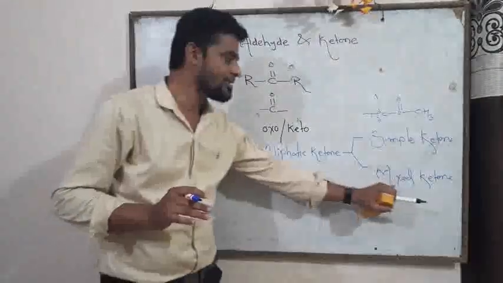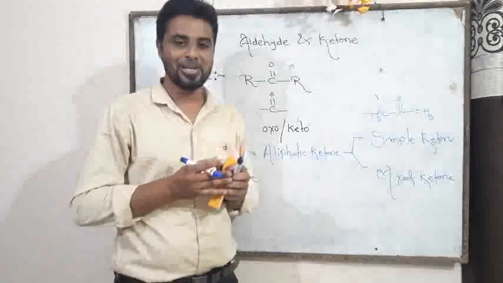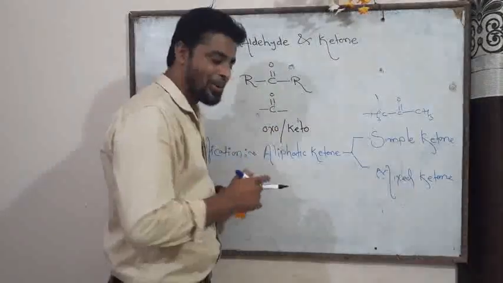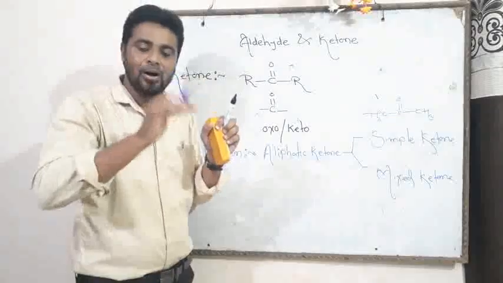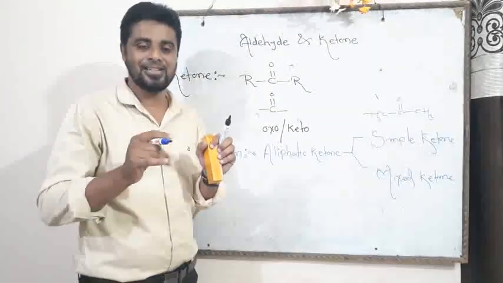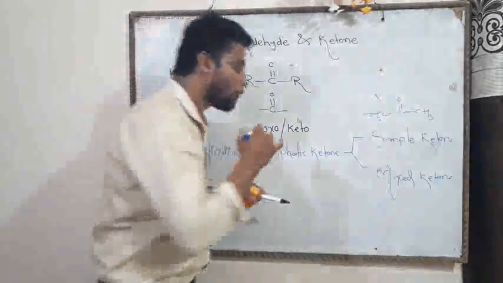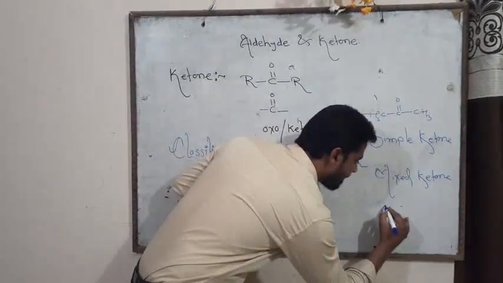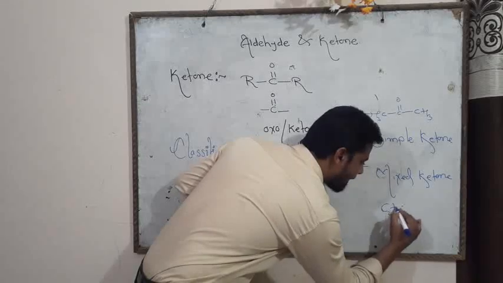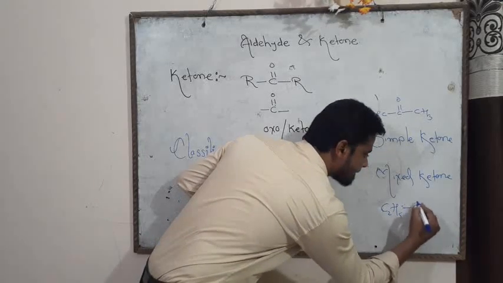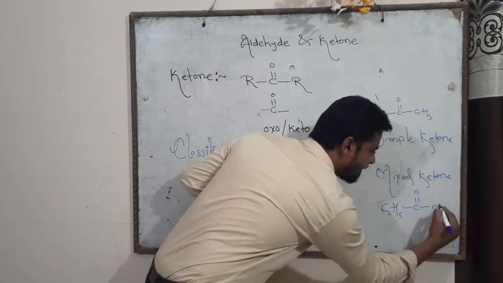Now let's see what is meant by mixed ketone. The meaning is hidden in the name: in mixed ketone, on either side of the CO group, there is a different type of alkyl group. For example friend, C2H5 CO CH3.